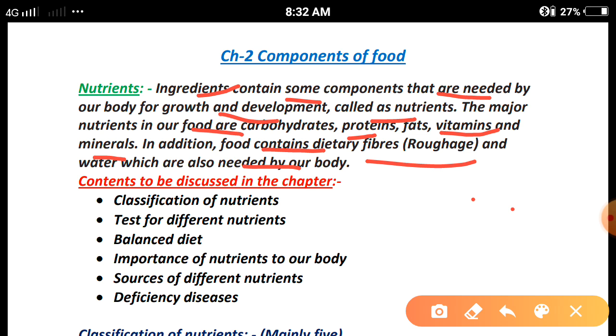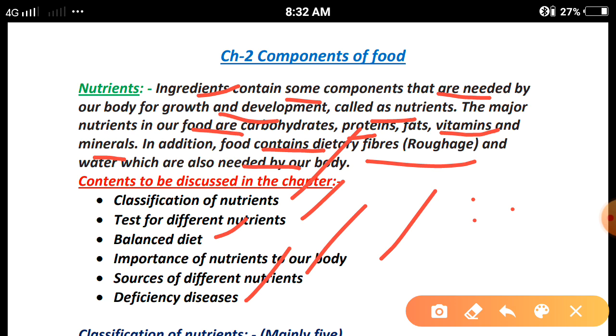Now the list of contents to be discussed in this chapter is given. What types of topics are we going to discuss? Classification of nutrients, the test for different nutrients and how we can identify them, balanced diet, importance of nutrients to our body, sources of different nutrients, and deficiency diseases. I am giving a brief about each topic. Classification of nutrients: generally it can be classified into 5 categories: carbohydrates, proteins, fats, vitamins, and minerals. Apart from these nutrients, water and dietary fibers are also important to be discussed.